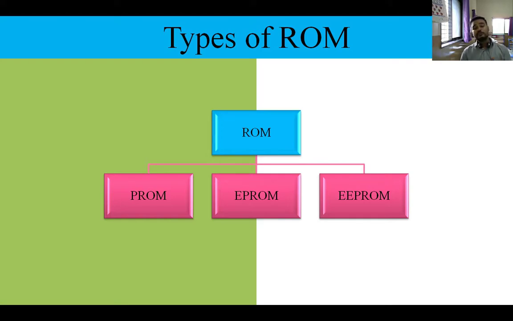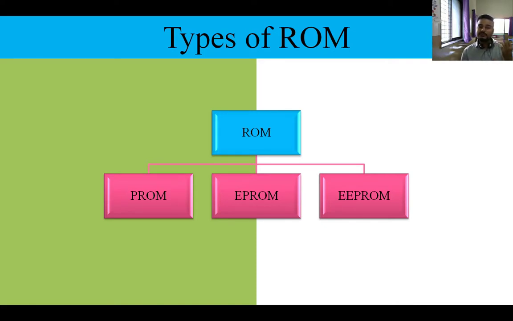Now next one is EEPROM, electrically erasable programmable read only memory. In EPROM, UV light, ultraviolet, is used, and in EEPROM electrical signals are